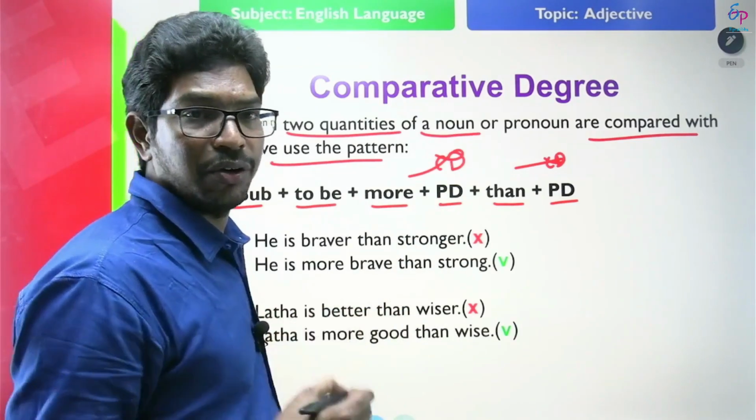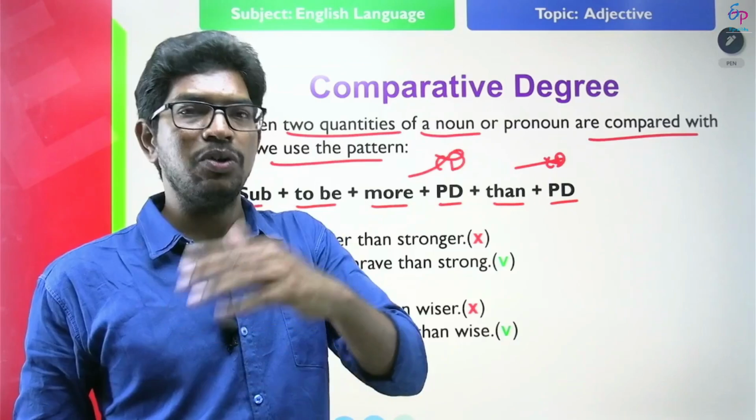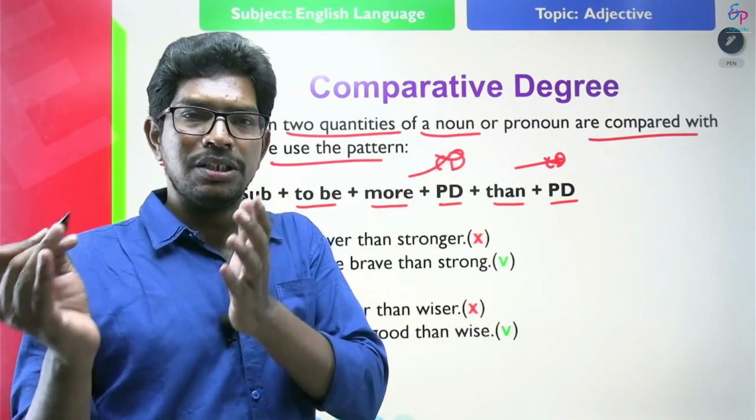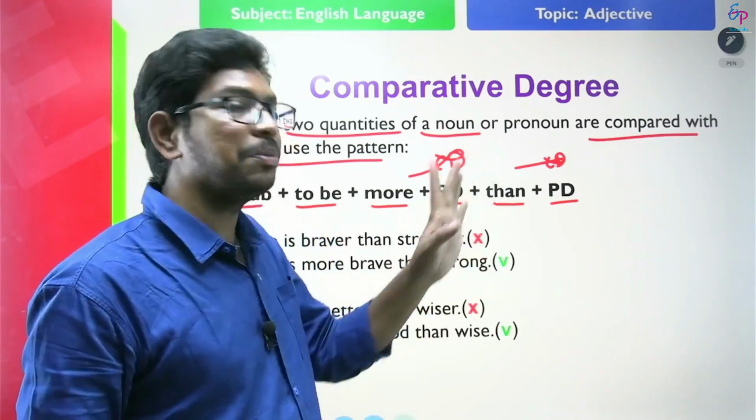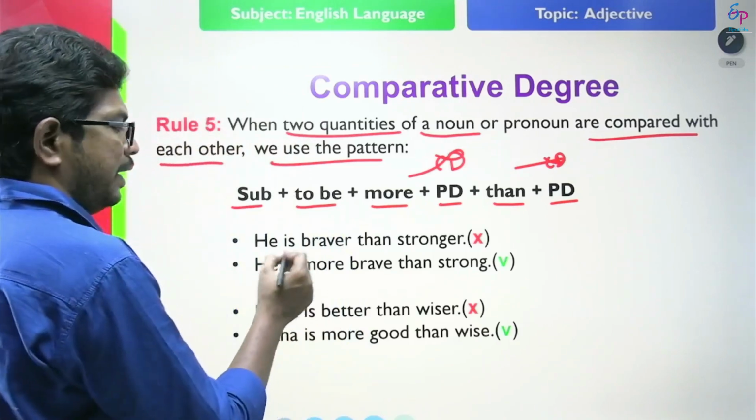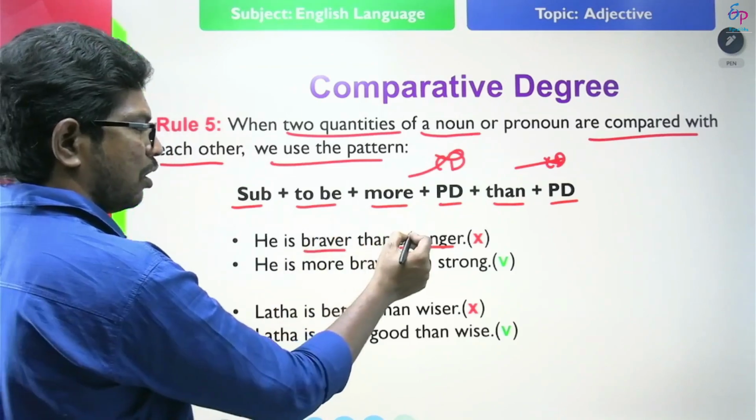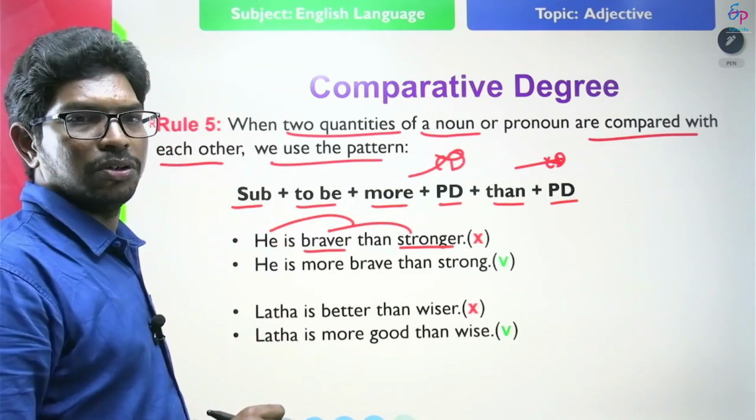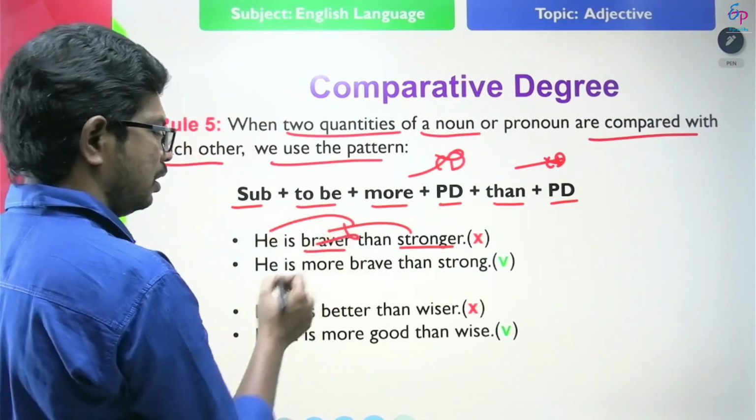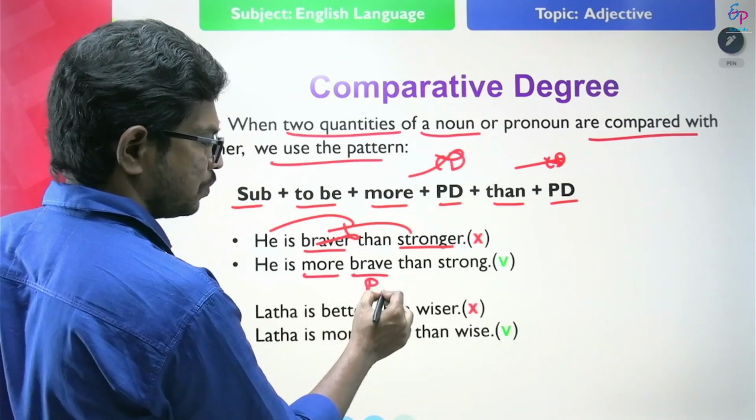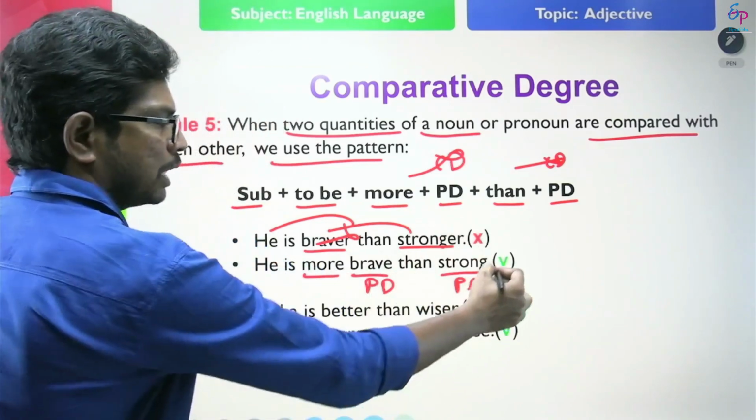So look at the example and find out the error. Generally we use comparative degree to compare one person with another person. But if you compare two qualities of the same person, we use this pattern: positive degree and than plus positive degree. Look at the example. He is braver than stronger. Here we are talking about two qualities of the same pronoun. So it is wrong to say like this. What is the correct order? He is more brave than strong. Positive degree. He is more brave than strong is correct.